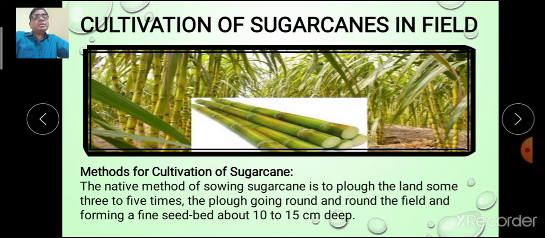Now the first is cultivation of sugar canes in the field. The native methods of sowing sugar cane is to plug the land some 3 to 5 times, the plug going round and round the field and forming a fine seed bed about 10 to 15 cm deep, and the plantation is done in this field.